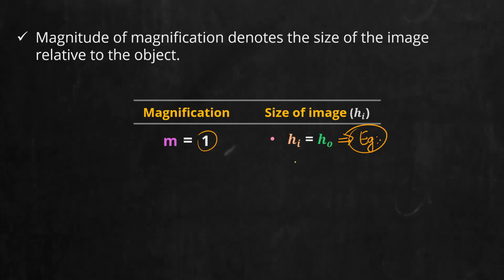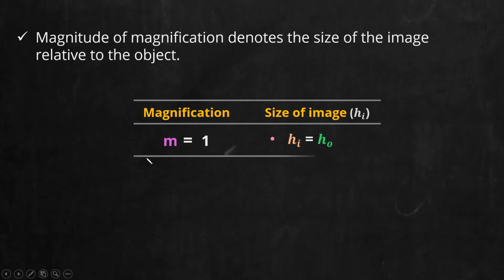Concave mirror. At which position does the magnification become 1? At C. Why? Because for a concave mirror, when you place the object at C, you get the image also at C. The height of the image is the same as the height of the object, so the images are the same size. In that case also we get magnification equal to 1. So two examples for magnification equal to 1: one is the plane mirror, the second is the concave mirror with the object placed at C.